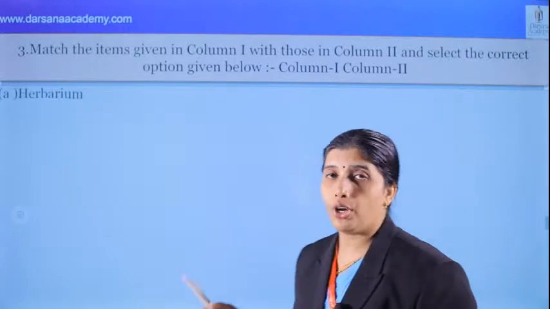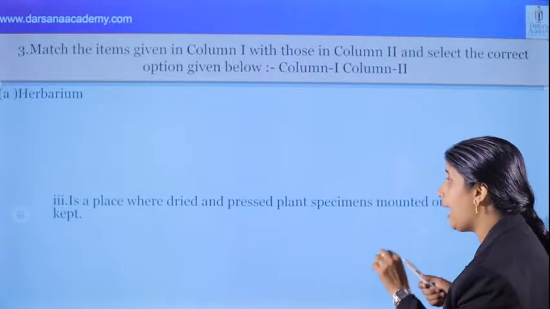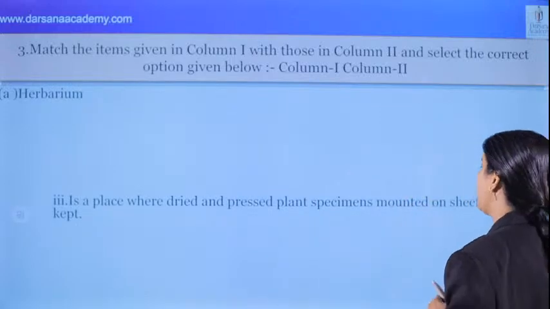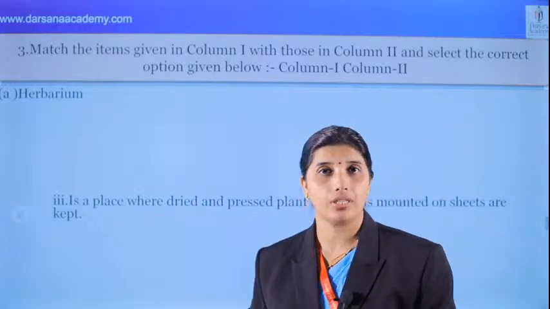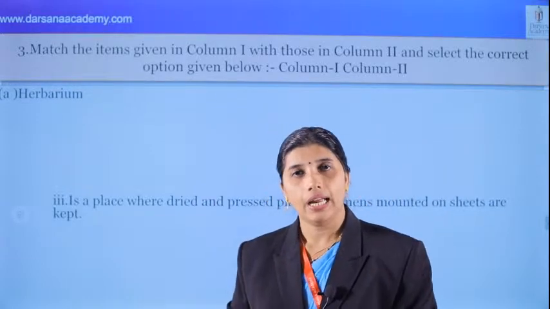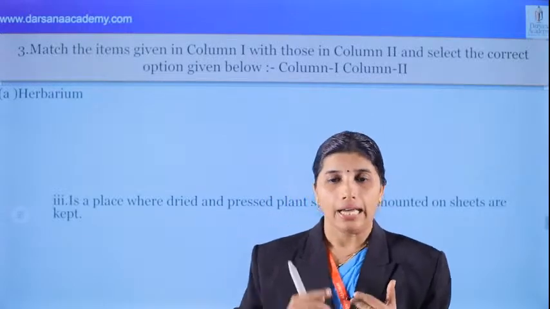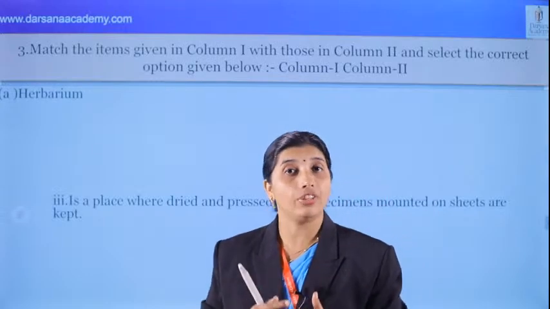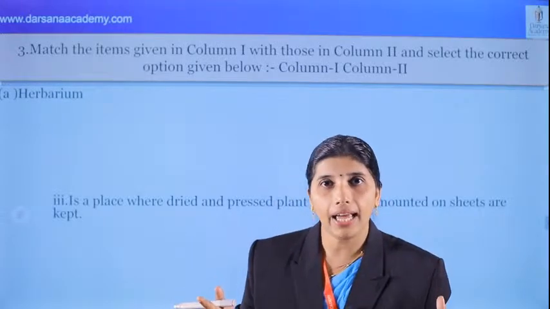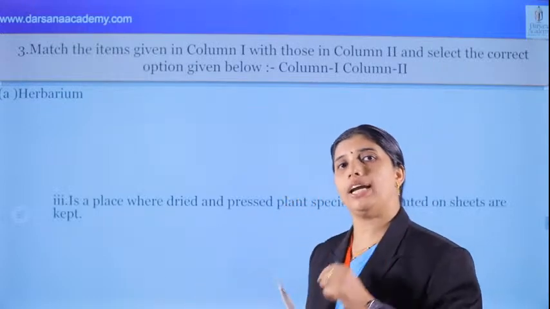We can see, what about the herbarium? It is a place where dried and pressed plant specimens mounted on sheets are kept, arranged based on an accepted system of classification. And the herbarium sheet carries a label, that is also important, with information such as the English, local and scientific name of the plant, family of the plant, then collector's name, date and place of collection. That is also a question for the entrance exam.